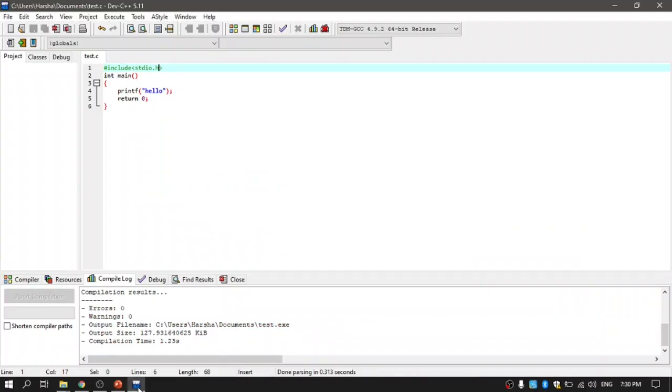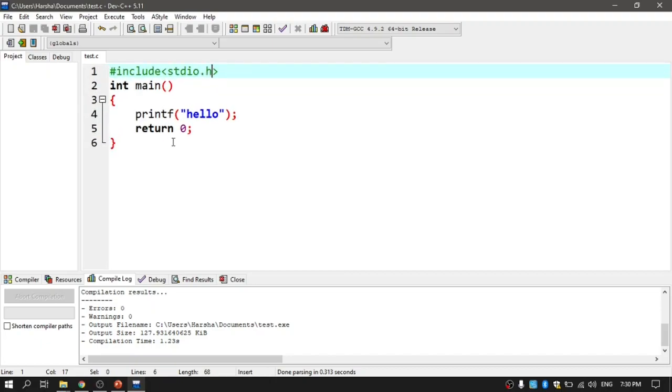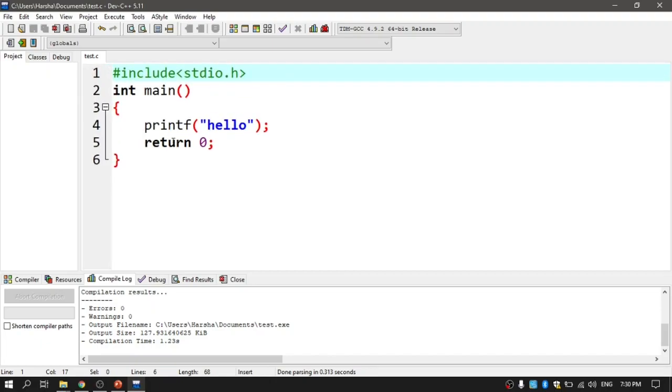For that, I have downloaded some software called Dev C++, 5.11 is the version. You just type this in Google, and you are going to get that software, such that you can use it. And I am increasing the size of the font such that it will be clear to us.